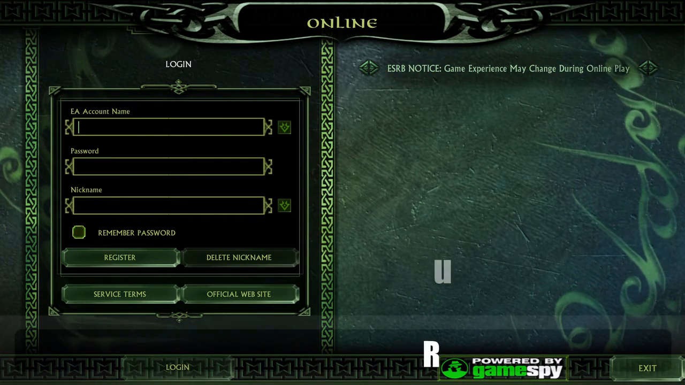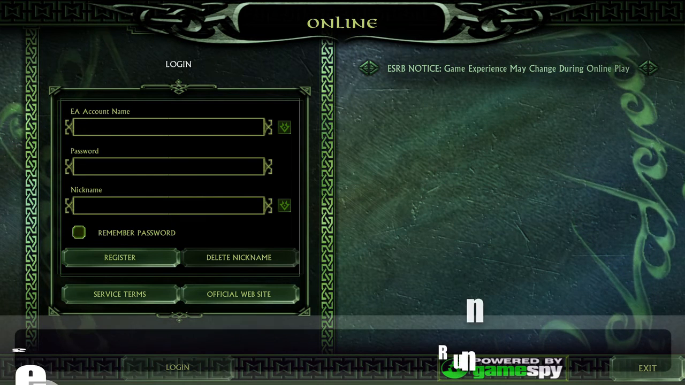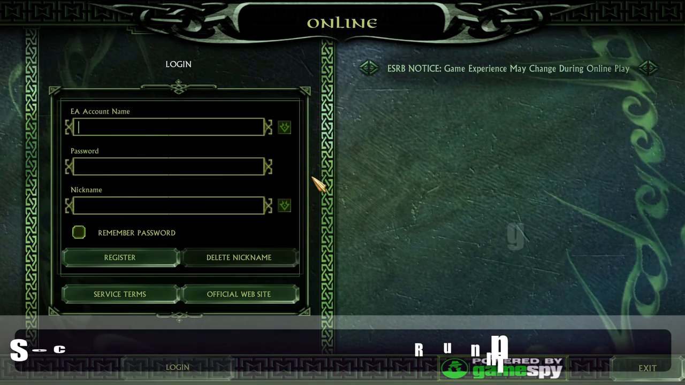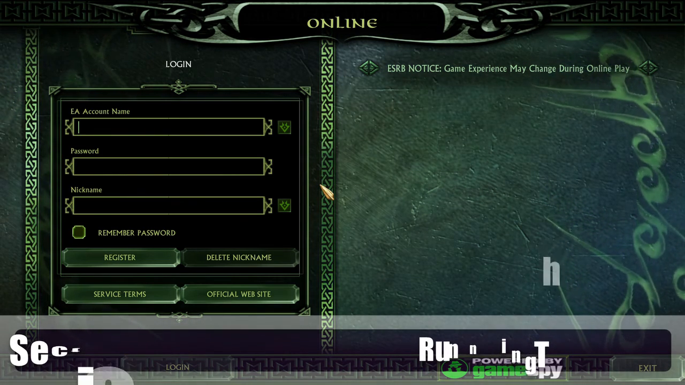Alright then, viewers, so what we see here is the login screen. After the game's finished booting up, you'll be greeted by the main menu. What you need to do to navigate to the login screen is go to multiplayer and then online, and the login screen will boot up.